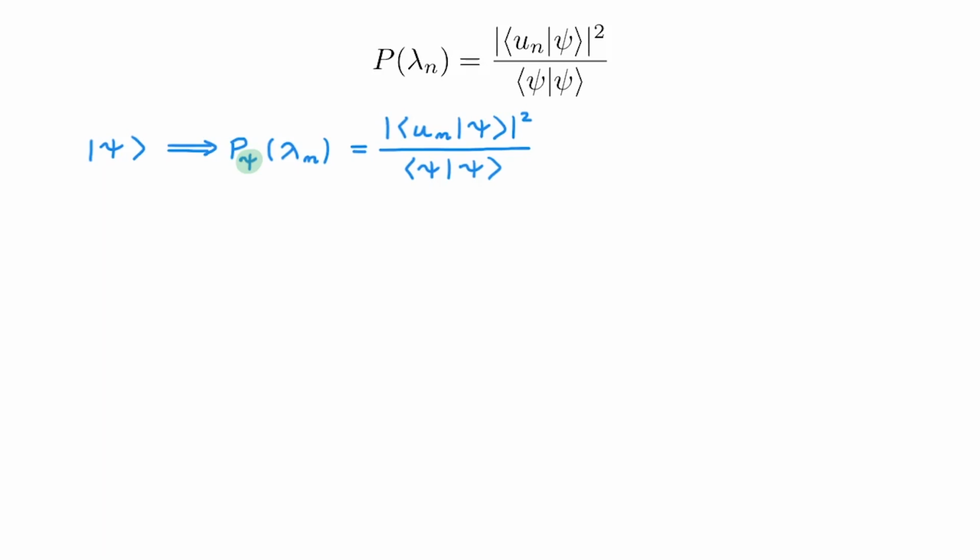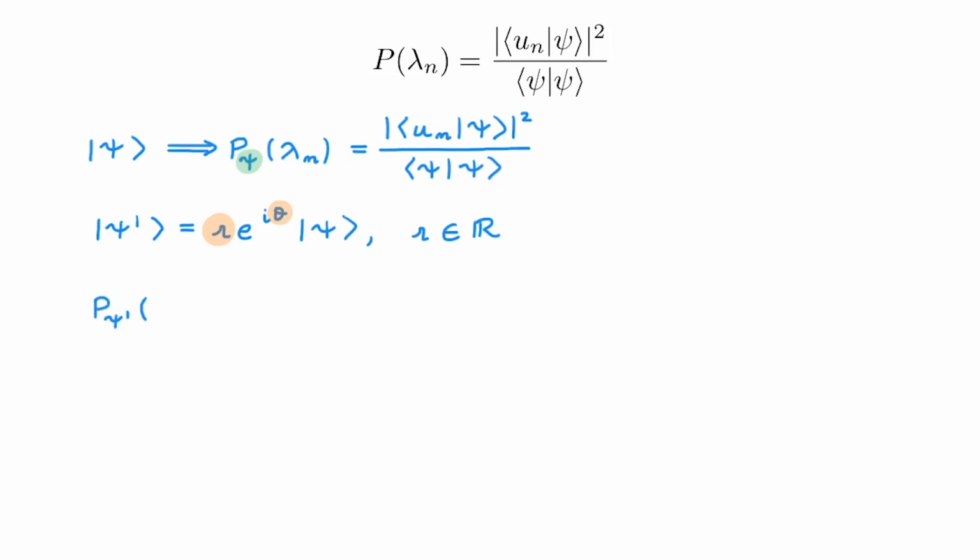Now let's construct a new ket psi prime equal to r e to the power i theta times psi, where r is a real number. Psi prime is related to psi by changing its length by a factor r, and its phase by an angle theta. The argument we made in the video on eigenvalues and eigenstates was that quantum mechanics is not affected by such changes, and that psi and psi prime lead to the same physics. We're now in a position to confirm this by checking that the outcome of a measurement is the same whether we use the state psi or the state psi prime.